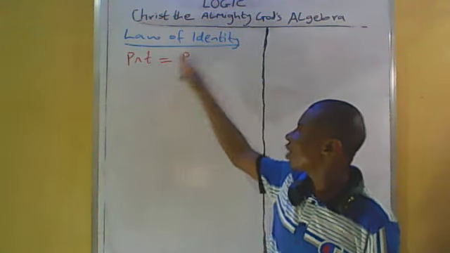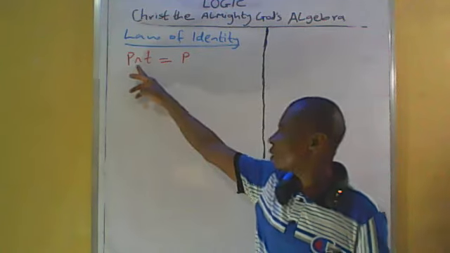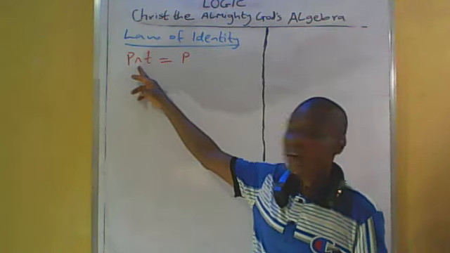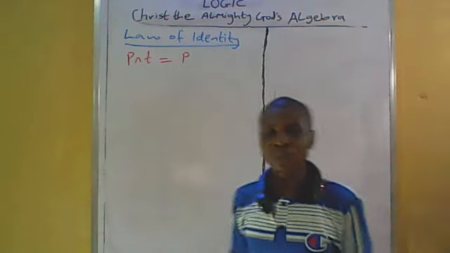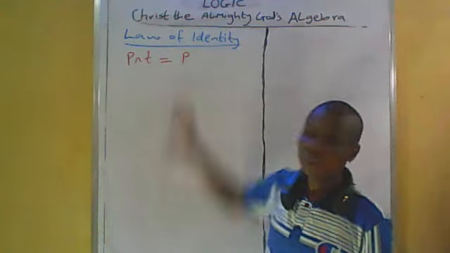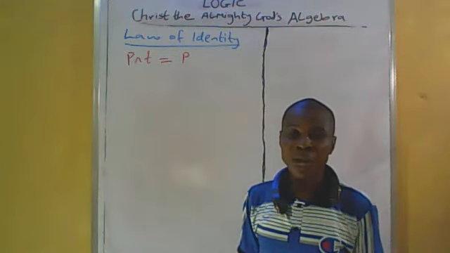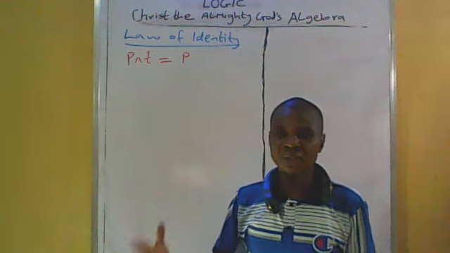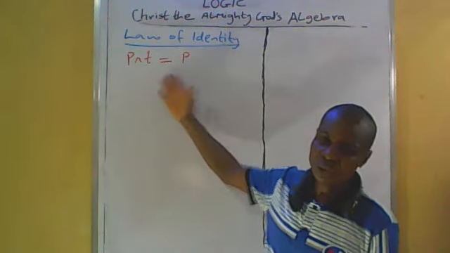Why do we call it law of identity by conjunctive statement? It is because of this "and" conjunctive that combines P and T together as a compound statement, and this P and T is equal to P. That's why it is called law of identity by conjunctive statement. Let us prove that this statement is true.